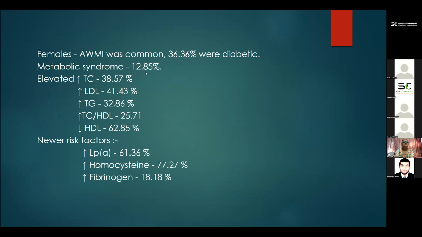Metabolic syndrome was present in only 12.85%. We found elevated total cholesterol in 38.57%. An important finding is decreased HDL in 62.85%. Among the newer risk factors, increased lipoprotein A was seen in 61.36%, increased homocysteine in 77.27%, and increased fibrinogen in 18.18%.